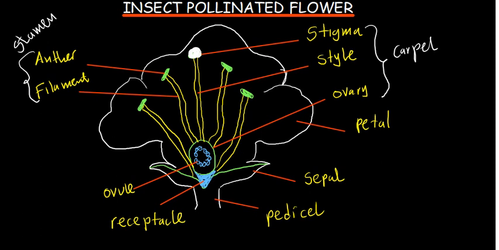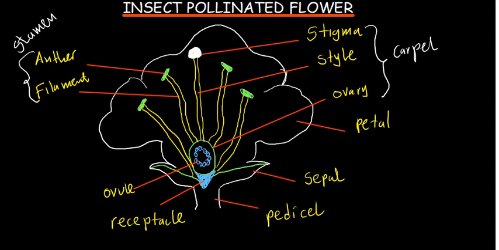Petals are brightly colored in insect pollinated plants and form a platform for insects to land on. In insect pollinated flowers, this is where the bees are going to be landing, on the petals. In some other flowers which are not insect pollinated, you might not see petals the way they are here.